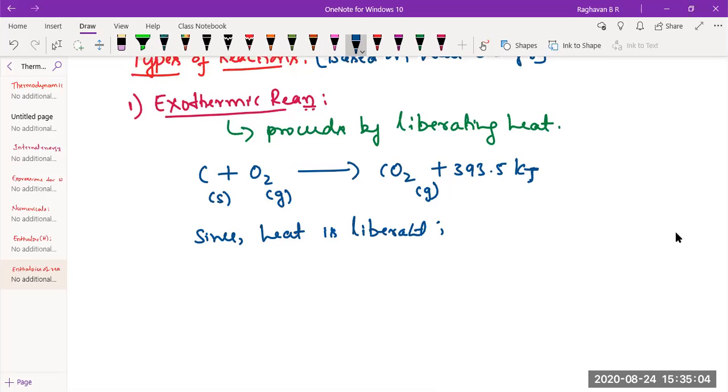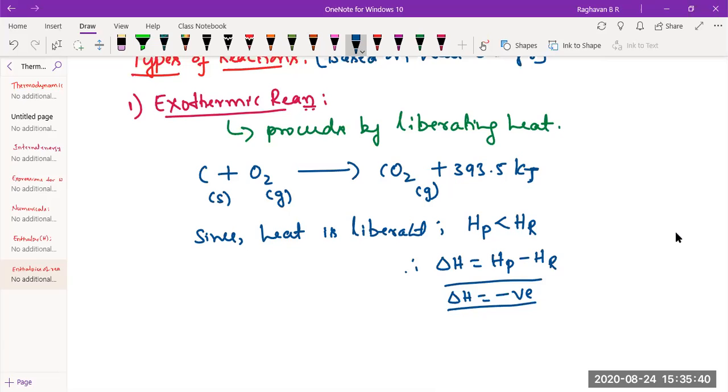Since heat is liberated during an exothermic reaction, I can always say enthalpy of products is less than enthalpy of reactants. How do we calculate delta H? Delta H for a reaction is HP minus HR. Now, what happens to delta H if HP is less than HR? Delta H will be negative. That's as simple. So for all exothermic reactions, delta H is negative.